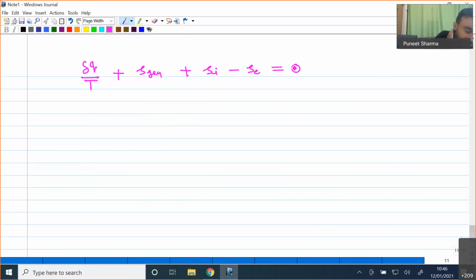Finally, I will find from here that del Q is equal to T times (SE minus SI) minus T times S generation. This is something we have obtained from the entropy equation, which we have written for this particular control volume on a per unit mass flow rate basis.